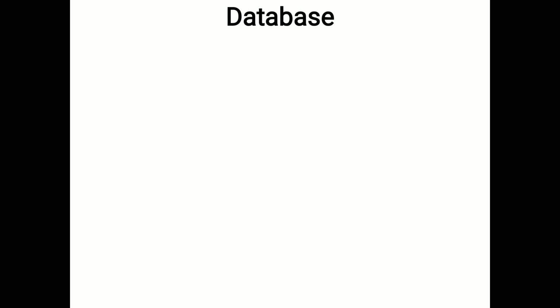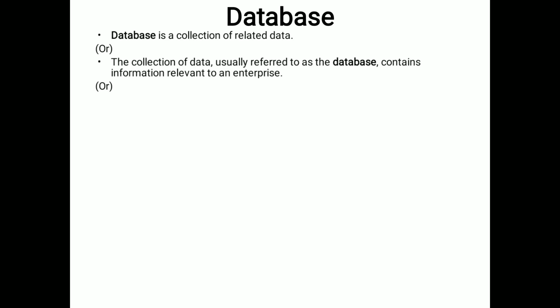So now we know what is data. Now we want to know the database. What is a database? A database is a collection of related data. Data means it is a recordable fact, something information we have to store. A database is a collection of related data. The collection of data is usually referred to as a database.